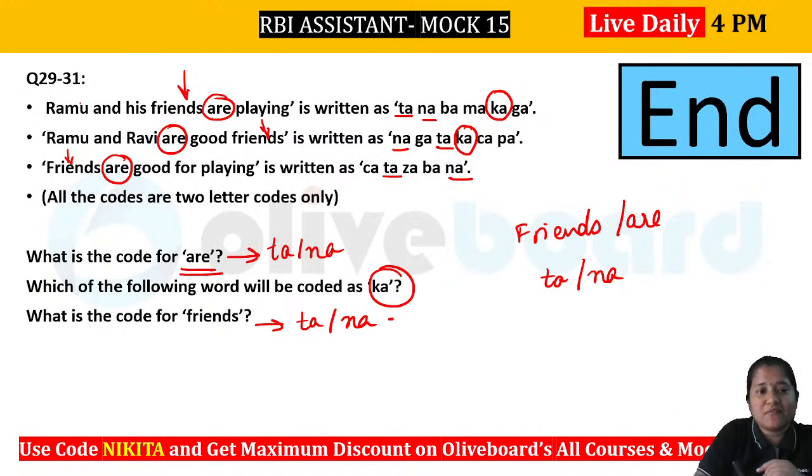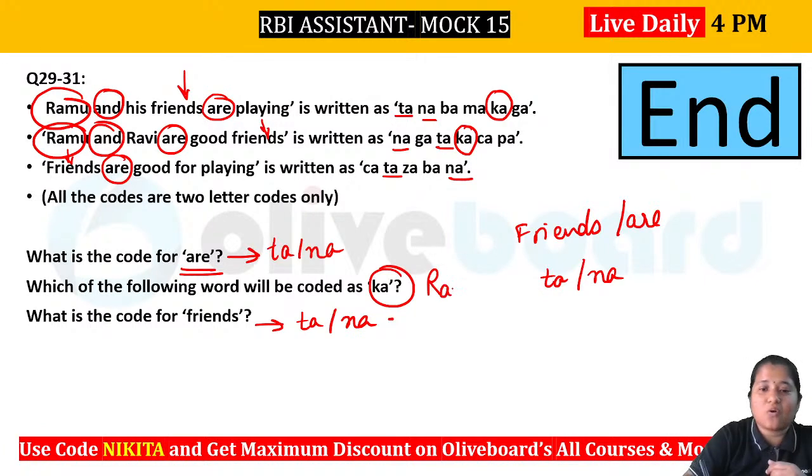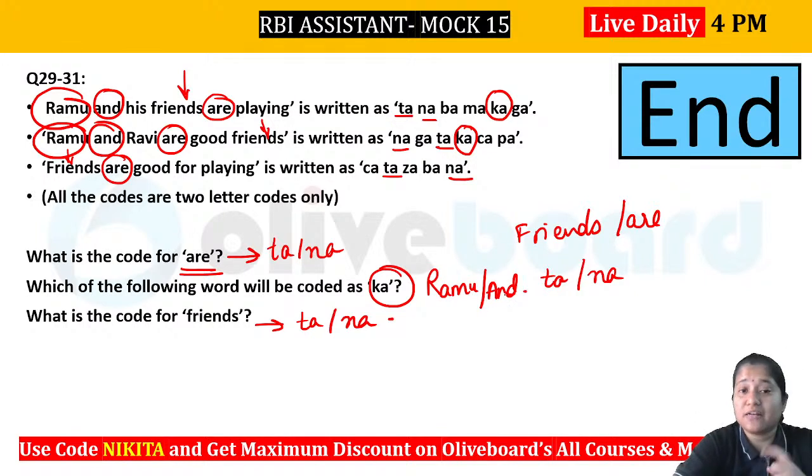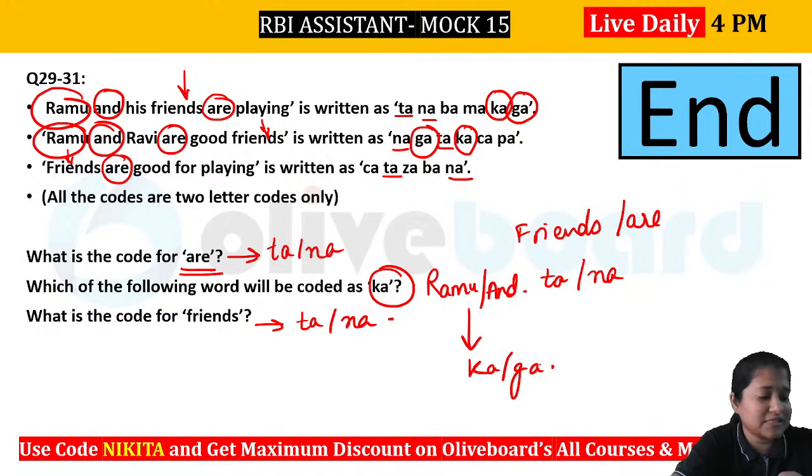So you can see again we have Ramu, and here also Ramu, and again you can see that we have two things which are common, right? So that means again we will not be able to determine whether ka is for Ramu or whether it is for and, because Ramu and are not used in the third statement. That means again it will be either or between your Ramu and and. Okay, I hope this is clear to everyone. The next one will be, that is for and Ramu, you will see that we have ga as well, right? So it has to be between ka and ga. Okay, I hope this is clear to everyone.